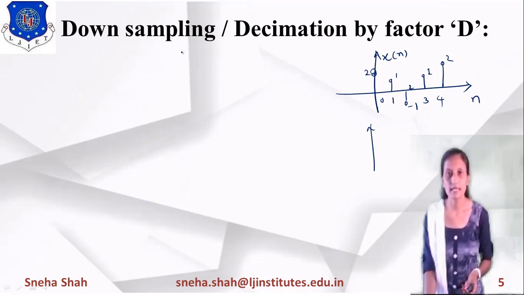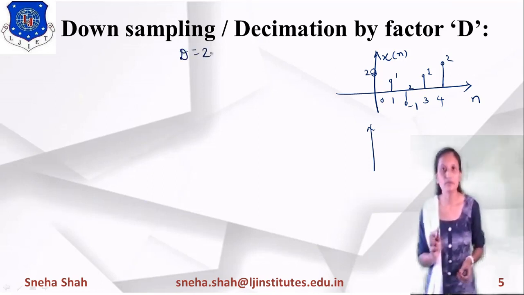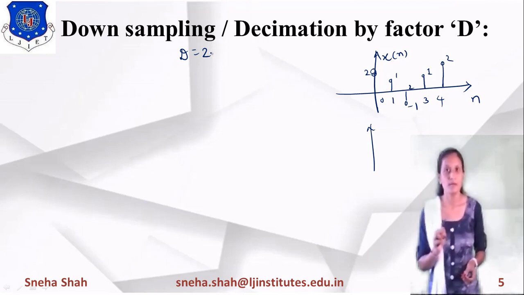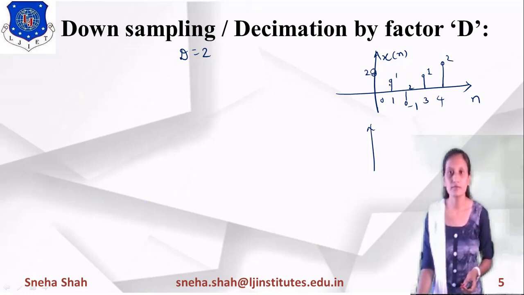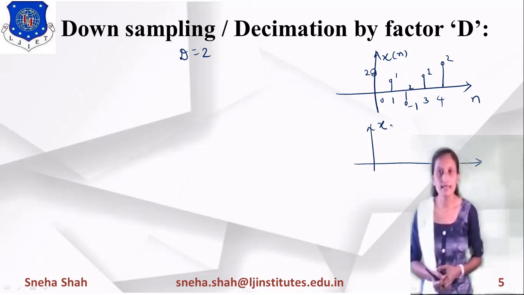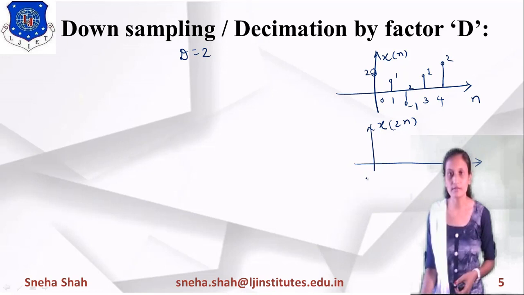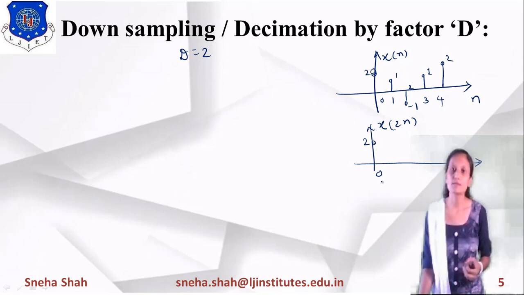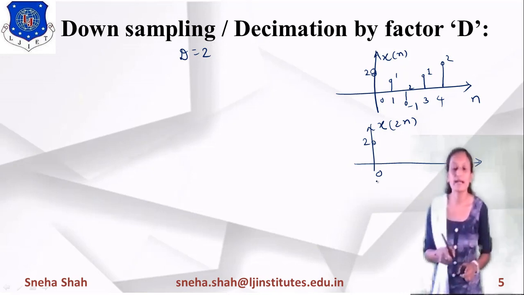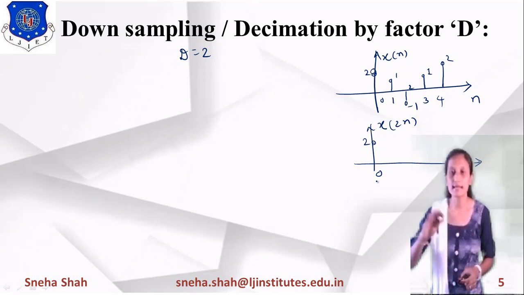Suppose I am taking the value of D equal to 2, means we have to reduce the number of samples by a factor of 2. Means for that we will remove 1 sample from this. So if we are removing 1 sample, then it will be considered as x of 2n, because of this 2 we have to divide by 2. Dividing by a factor of 2, 0 divided by 2 means 0. On 0, its value is 2. 1 divided by 2 means 1 by 2, and as you know 1 by 2 sample is not possible, so we will discard this particular sample.